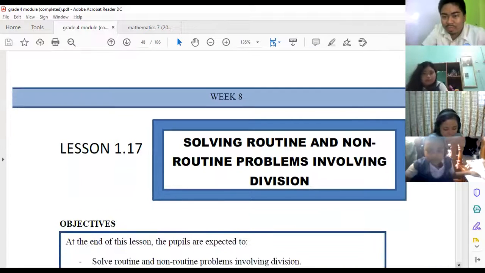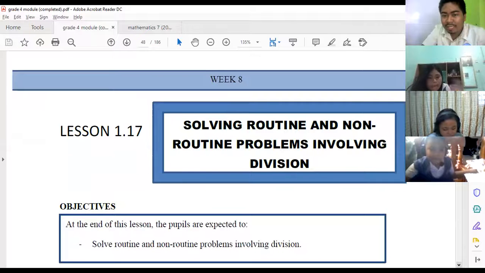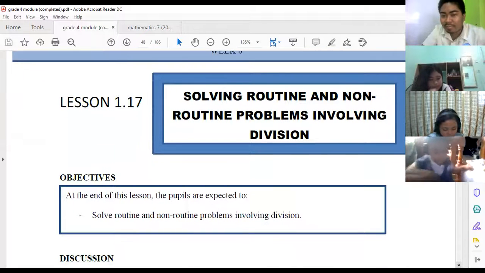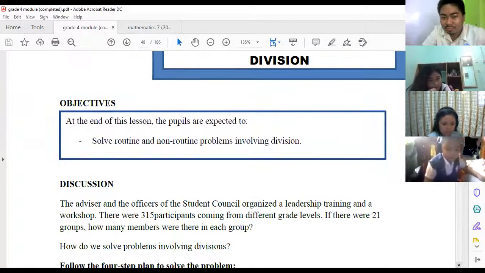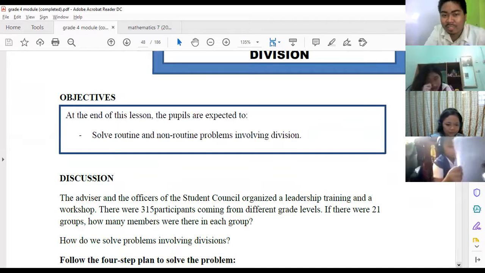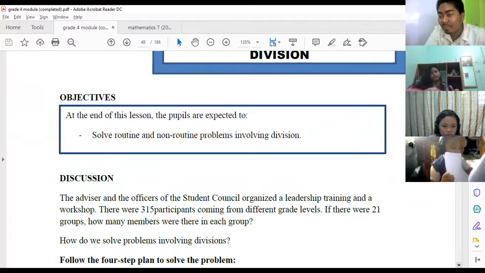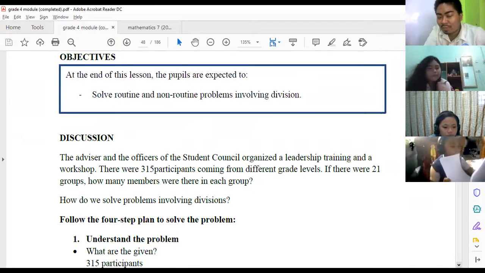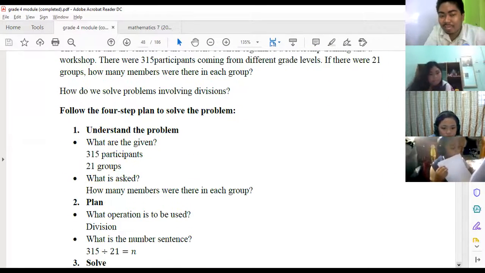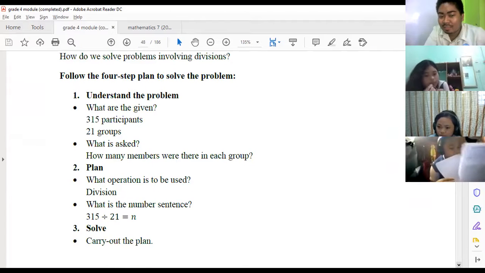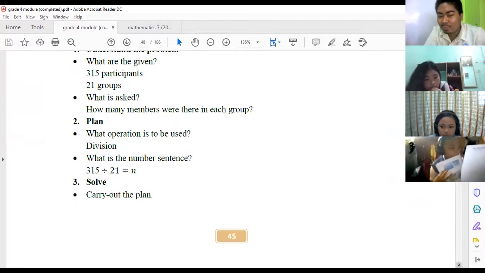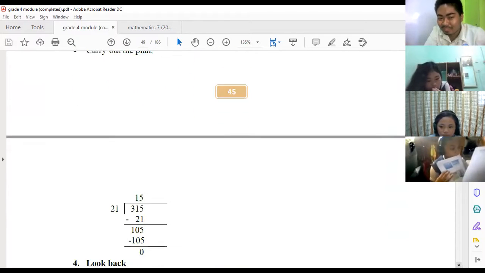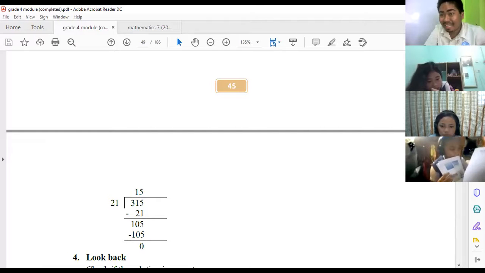Okay, so solving routine and non-routine problems involving division. So at the end of the lesson, you are expected to solve routine and non-routine problems involving division. So, yung steps ulit natin, we have the UPS or UPC, di ba?